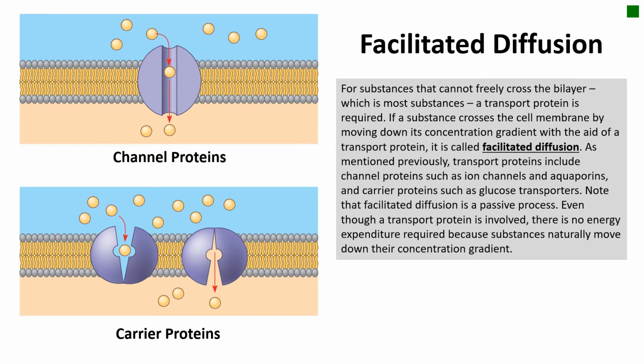For substances that cannot freely cross the bilayer, which is most substances, a transport protein is required. If a substance crosses the cell membrane by moving down its concentration gradient with the aid of a transport protein, it's called facilitated diffusion. As mentioned previously, transport proteins include channel proteins such as ion channels and aquaporins, and carrier proteins such as glucose transporters. Note that facilitated diffusion is a passive process. Even though a transport protein is involved, there is no energy expenditure required because substances naturally move down their concentration gradient.